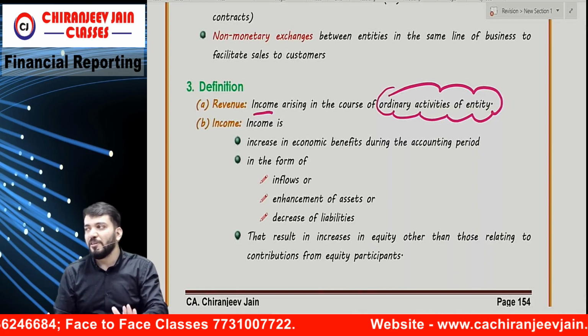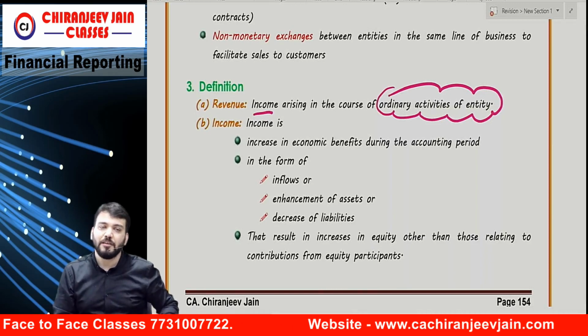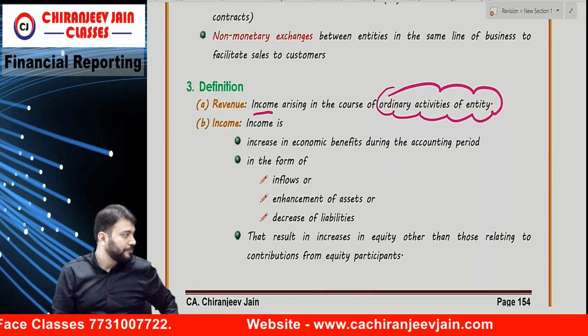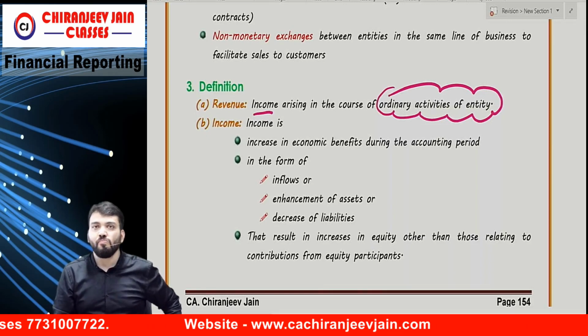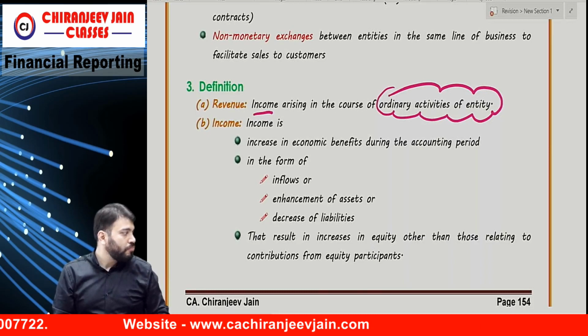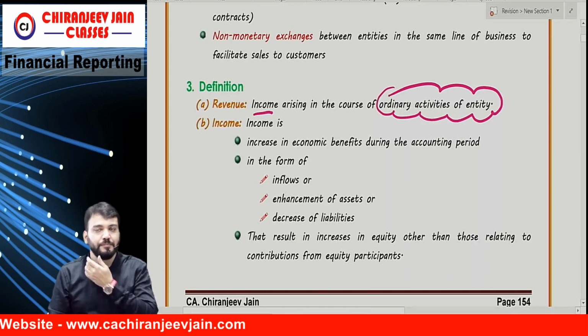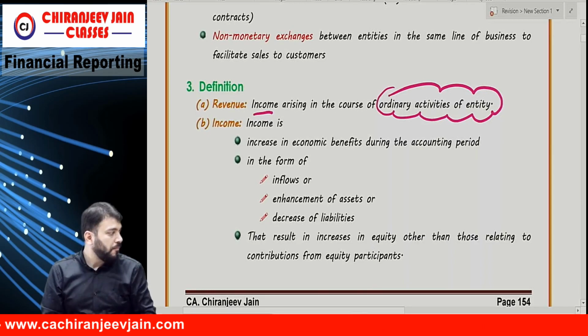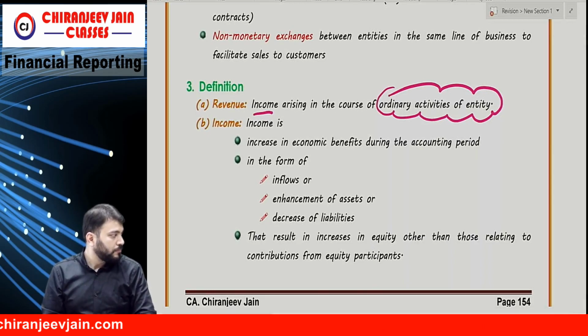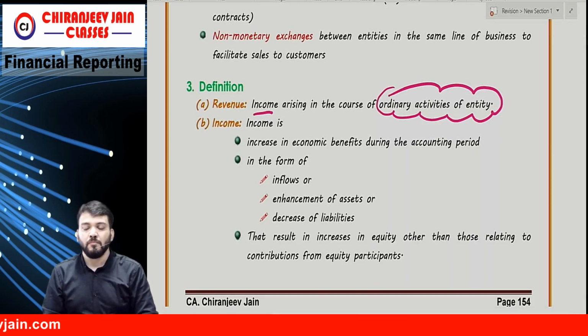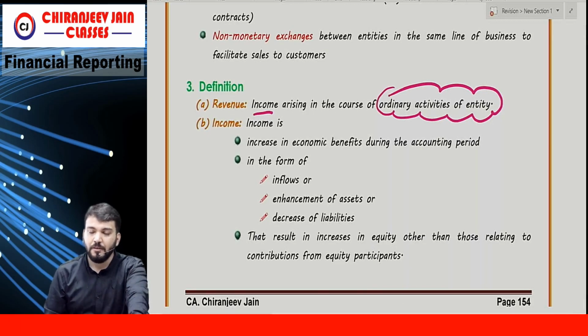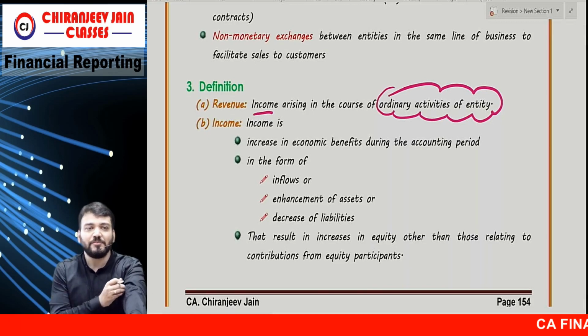Correct? So one thing is clear: all incomes are not revenue.